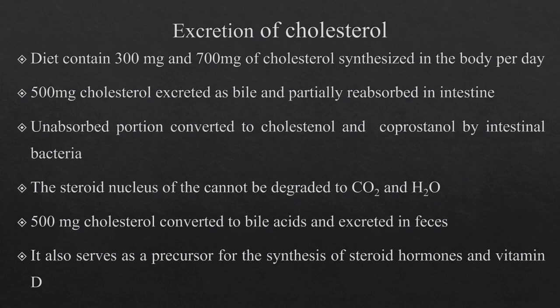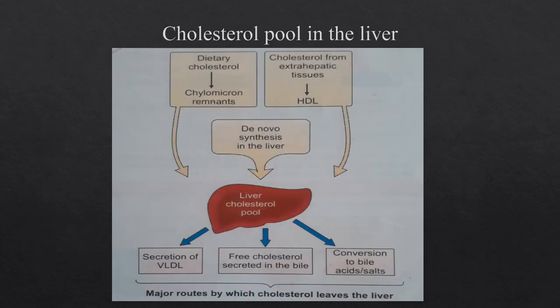So the steroid nucleus of cholesterol cannot be degraded to carbon dioxide and water. So the steroid nucleus of cholesterol is converted to bile acids. About 500 milligrams of cholesterol is converted to bile acid and excreted in the feces. So this is the cholesterol pool in our liver.